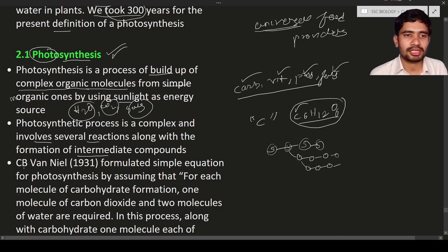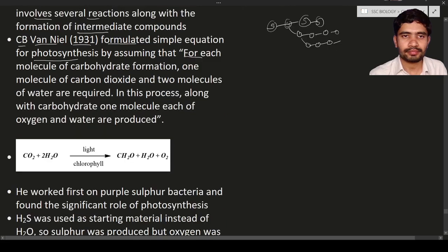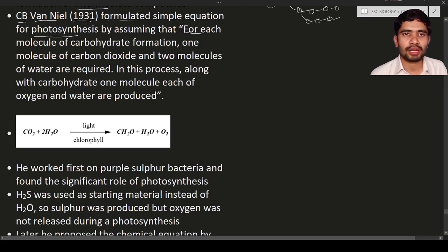Next is an important person, known as C.B. Van Niel. In the year 1931, he formulated, meaning he wrote, the simple equation for photosynthesis. He assumed that for each molecule of carbohydrate formation, 1 molecule of carbon dioxide and 2 molecules of water are required. Here you can see the formation of sugar, CH2O.